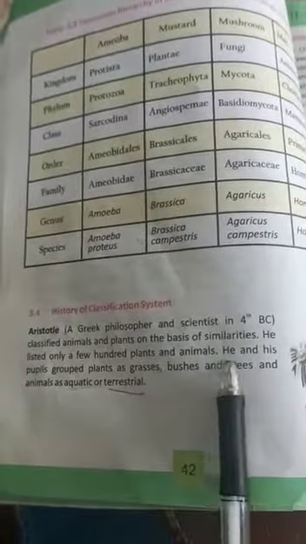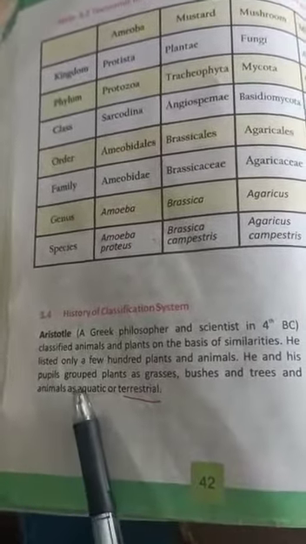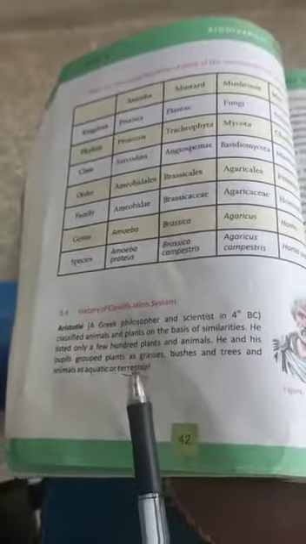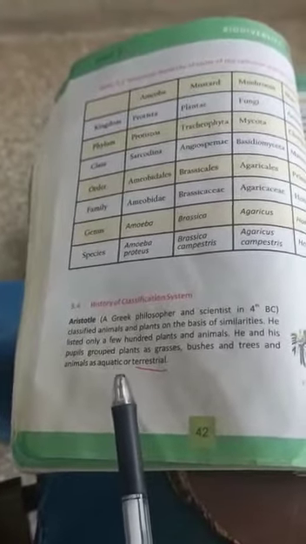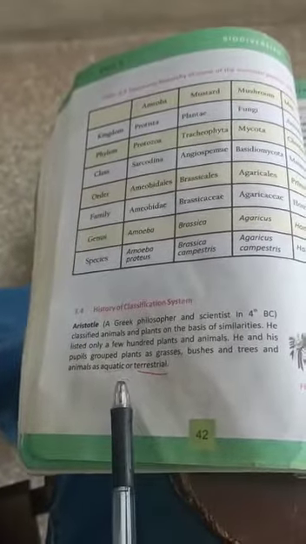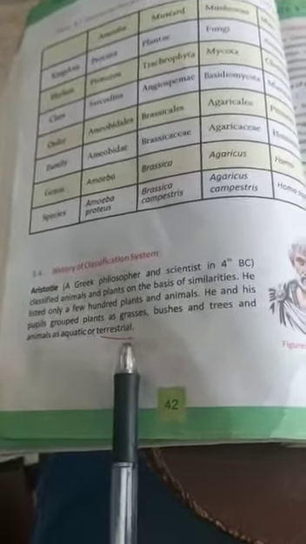Plants like grasses, bushes, and trees, and animals like aquatic or terrestrial, aquatic being water living and terrestrial being land living animals. He and his pupil made a list. One group is the aquatic group, which live in water, and the other is the terrestrial group, which live on land.